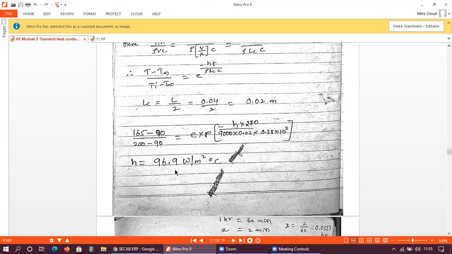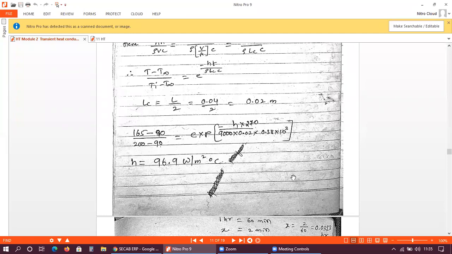So you have to be very careful while operating the calculator. It is exp, which means e raised to, into bracket. Start practicing from now so that you will be familiar with exp, e raised to.